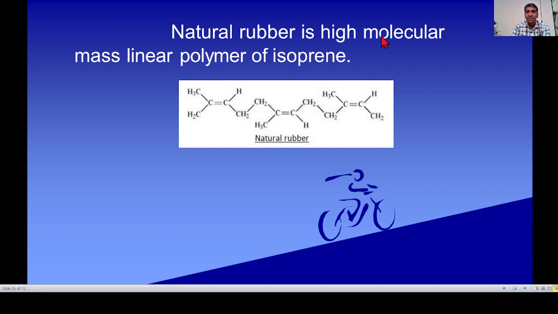Natural rubber is a high molecular mass linear polymer of isoprene. Isoprene is the monomer of natural rubber. It is a linear polymer, meaning straight chain. See these isoprene units attached to each other to form natural rubber by addition reaction.